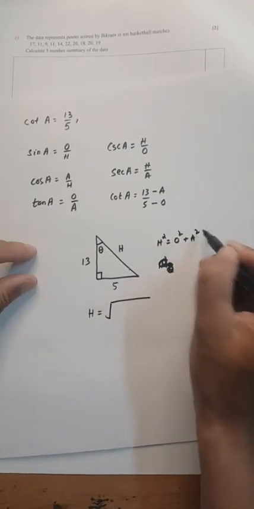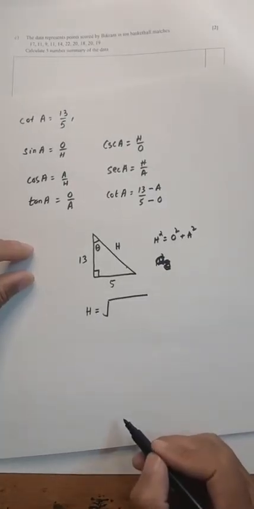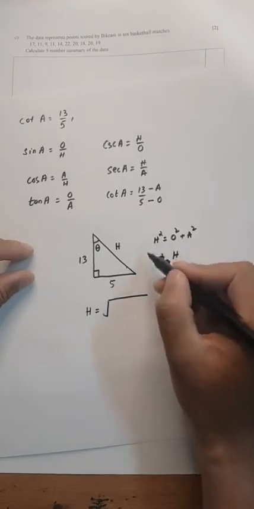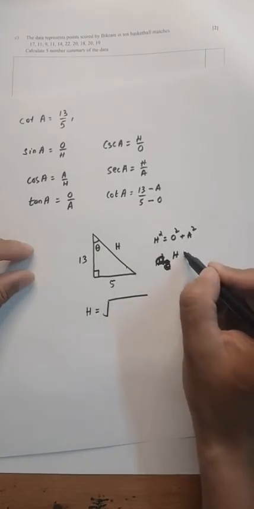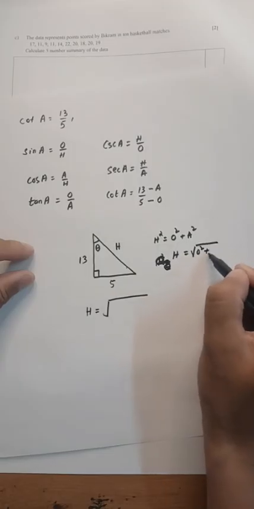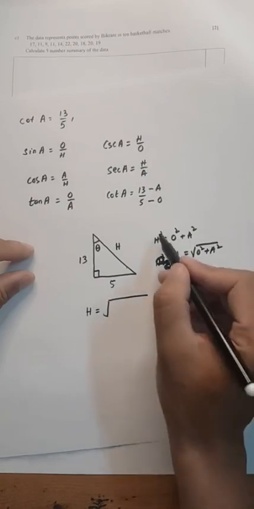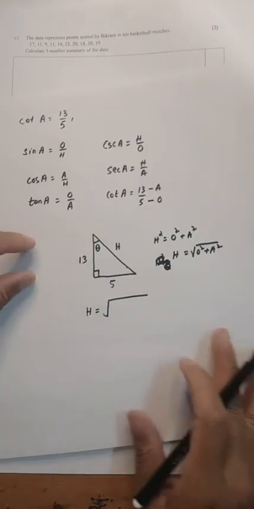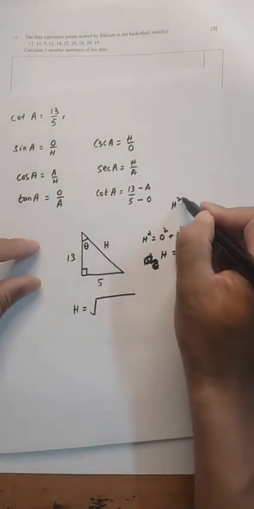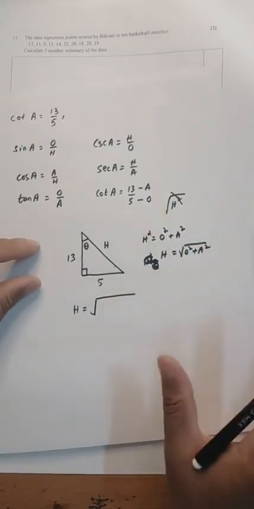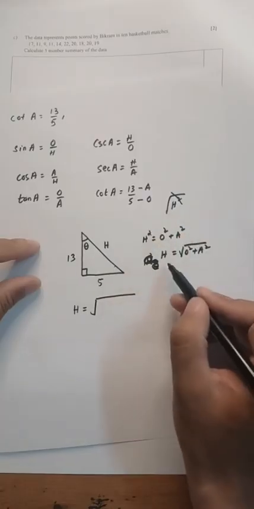Hypotenuse square is equal to opposite square plus adjacent square. I have to square on both sides, so h is equal to the square root of o square plus a square.